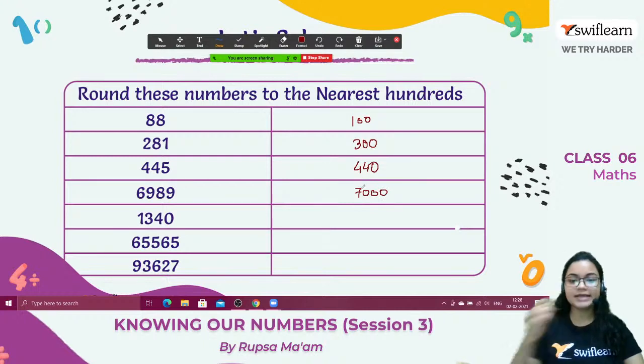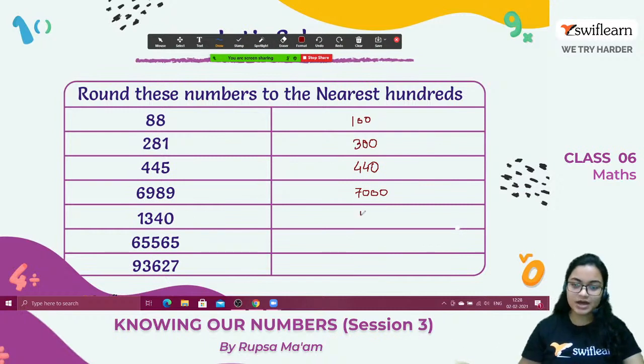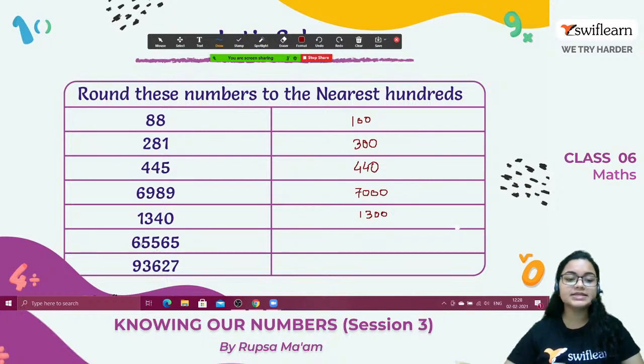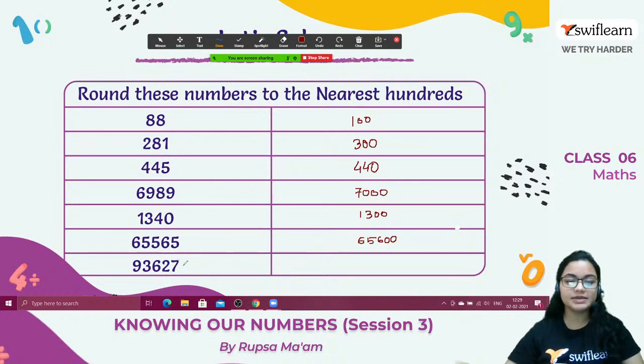Right? Now next number 1340. In tens place it's 4, which is smaller than 5. So the answer will be 1300. Now it's coming 65,565. Now 6 is greater than 5, right? So we have to add 1 to this. So the answer will be 65,600. Simple.